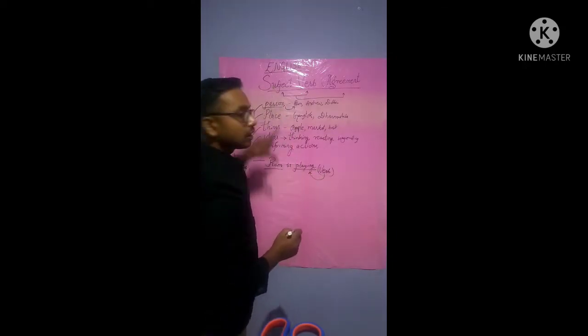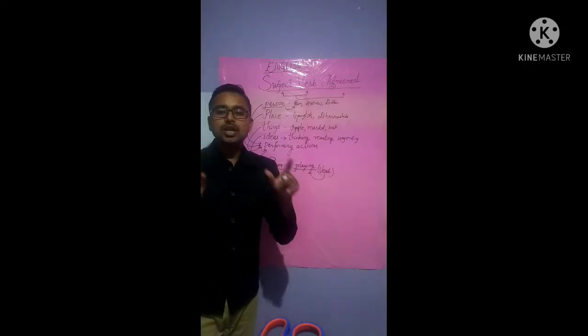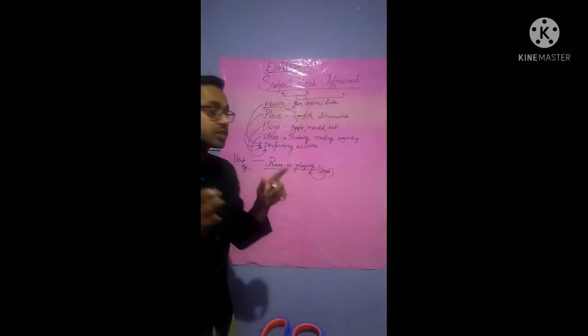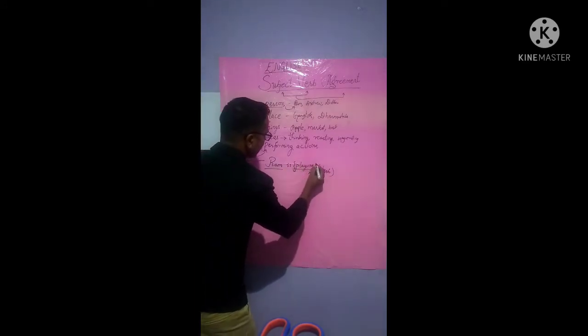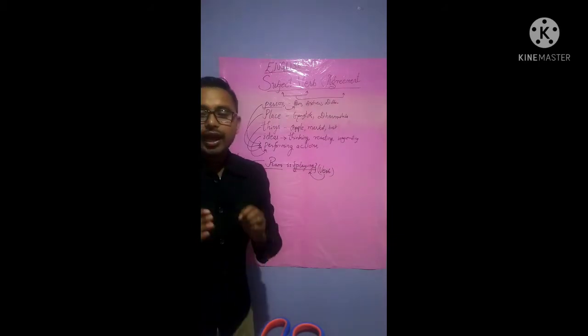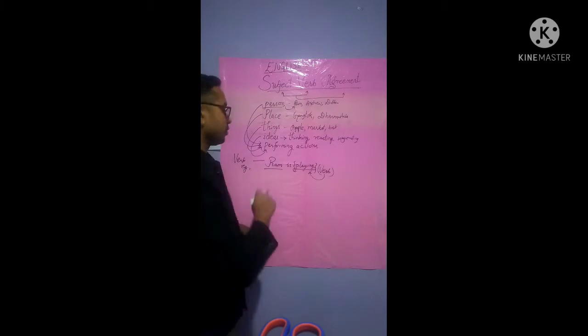See, subject doesn't work by itself. It's of no use, isn't it? So the verb is the word that expresses an action or state of being. So in "Ram is playing", this playing can be said to be the verb, isn't it? Now there are action verbs and state of being verbs, also known as linking verbs.